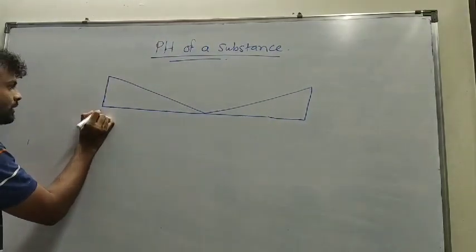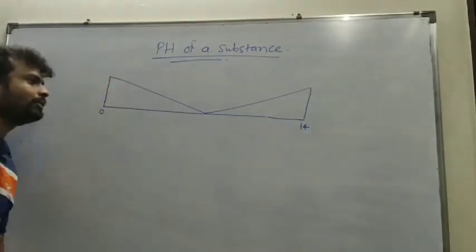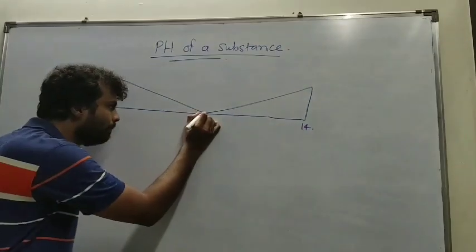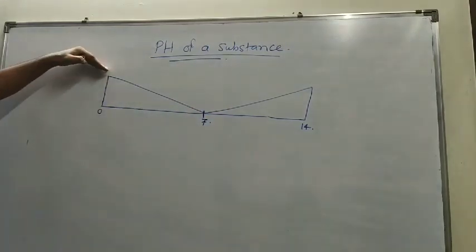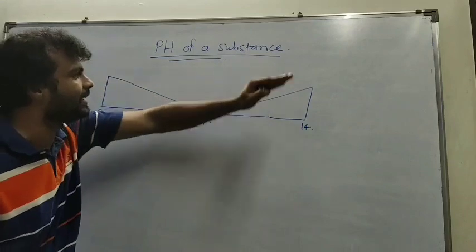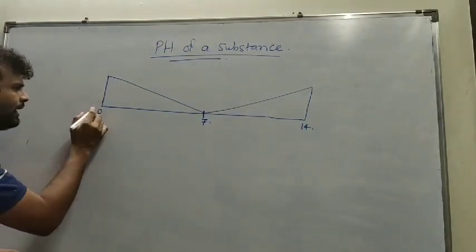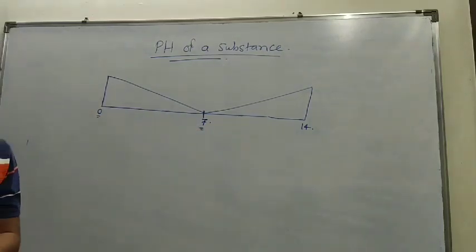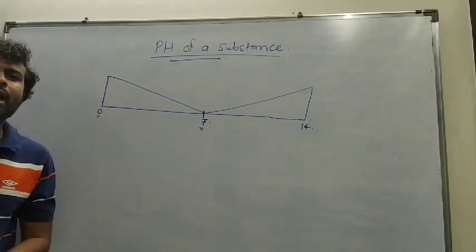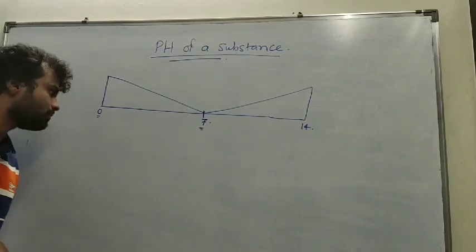The pH scale starts from 0 and the last point of the pH scale is 14. The midpoint is 7. I have drawn this scale in a slanting manner, and this slanting manner is very interesting. pH stands for power of hydrogen, or the amount of hydrogen ions present in a solution.